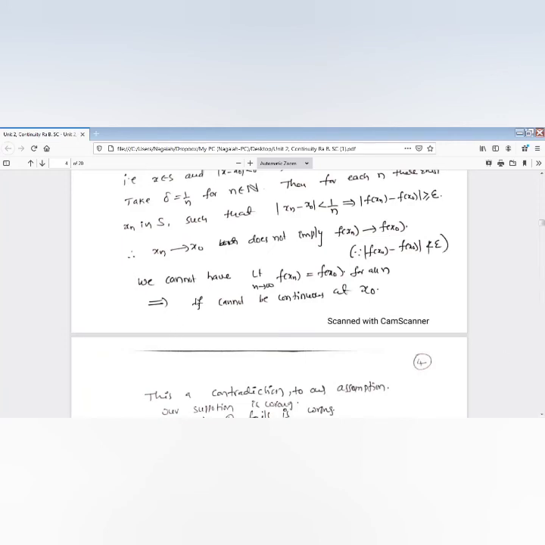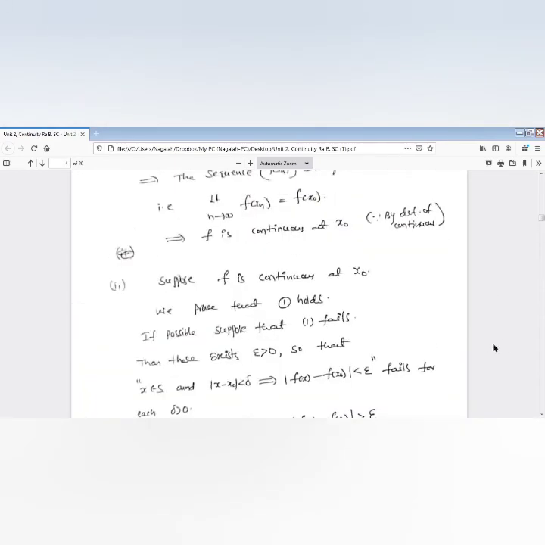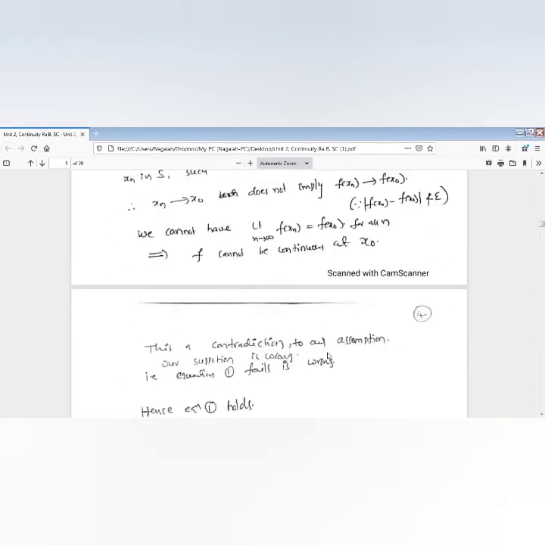So we can't have limit n tends to infinity f of xn equal to f of x naught. We cannot get limit n tends to infinity f of xn equal to f of x naught. But this implies f cannot be a continuous function. Whenever this condition is not satisfied, we say that f need not be continuous. f cannot be continuous at a point x naught, which is a contradiction to our assumption. What is our assumption? The assumption is f is continuous at x naught. We get a contradiction. Why are we getting a contradiction?